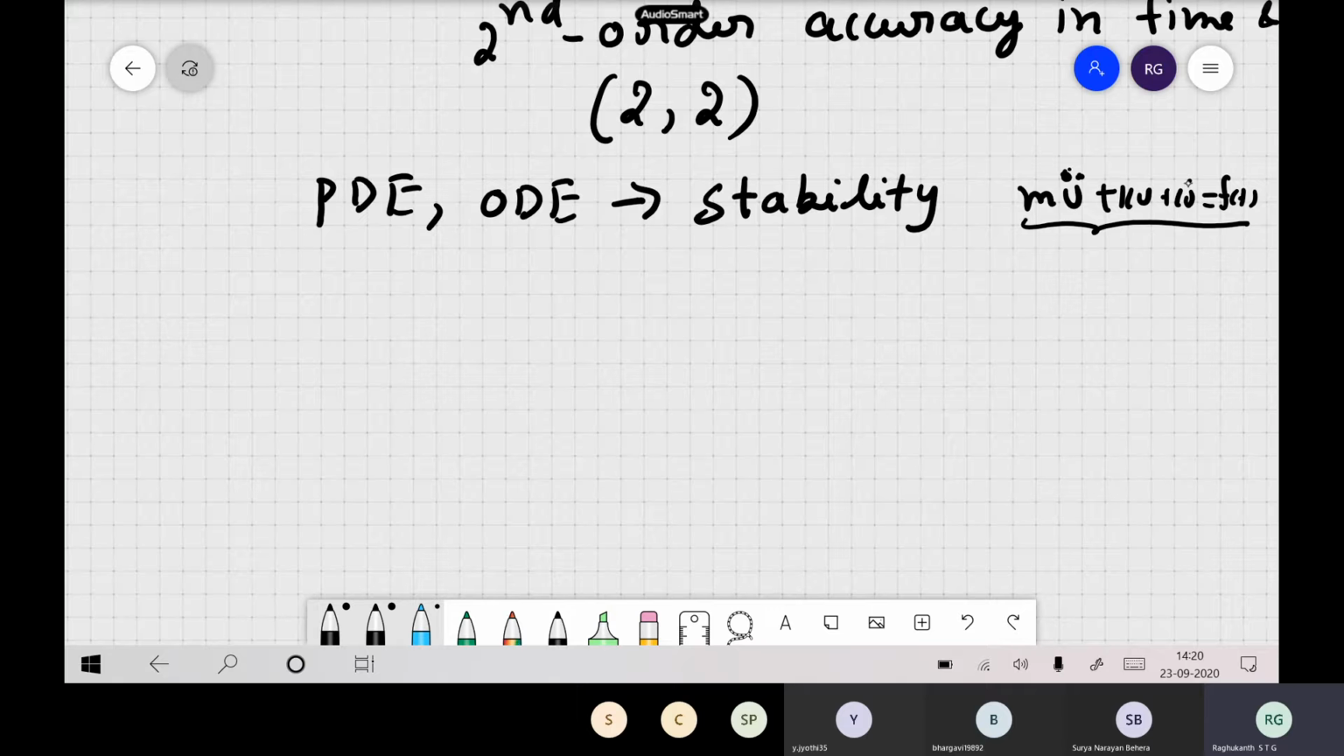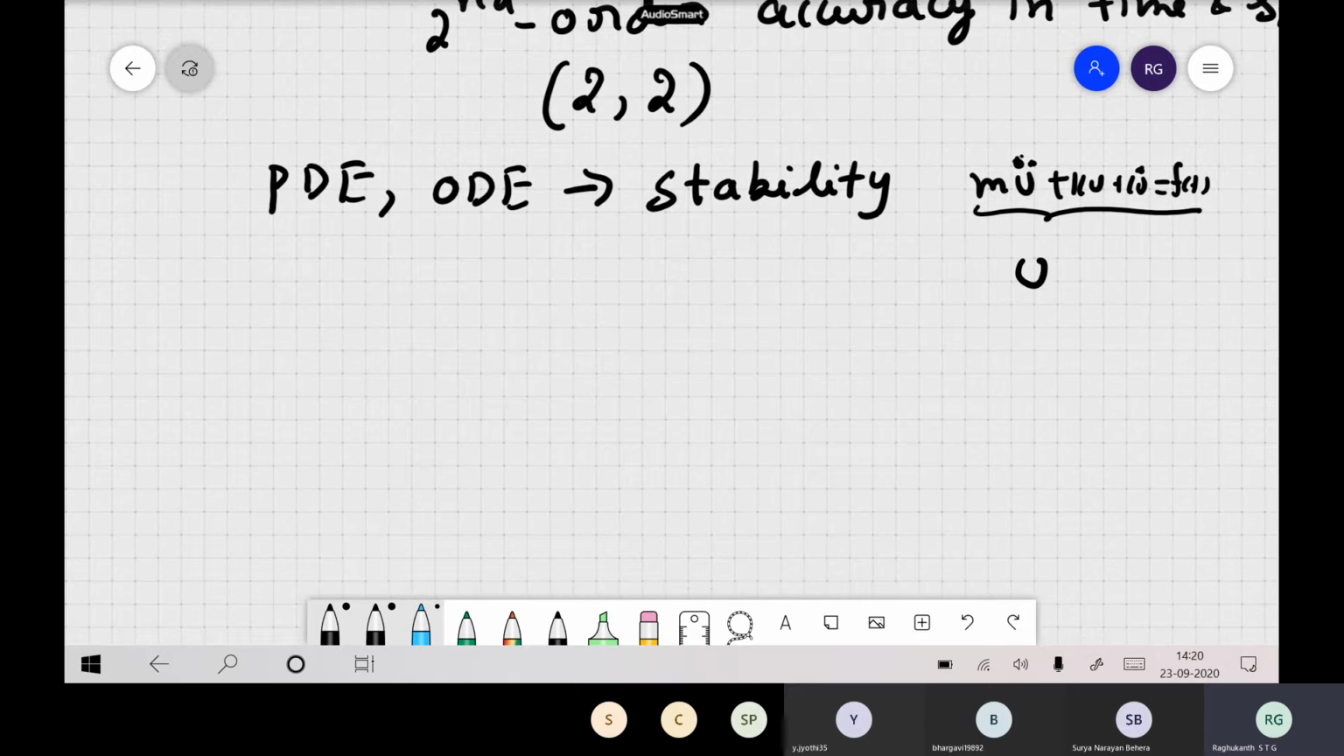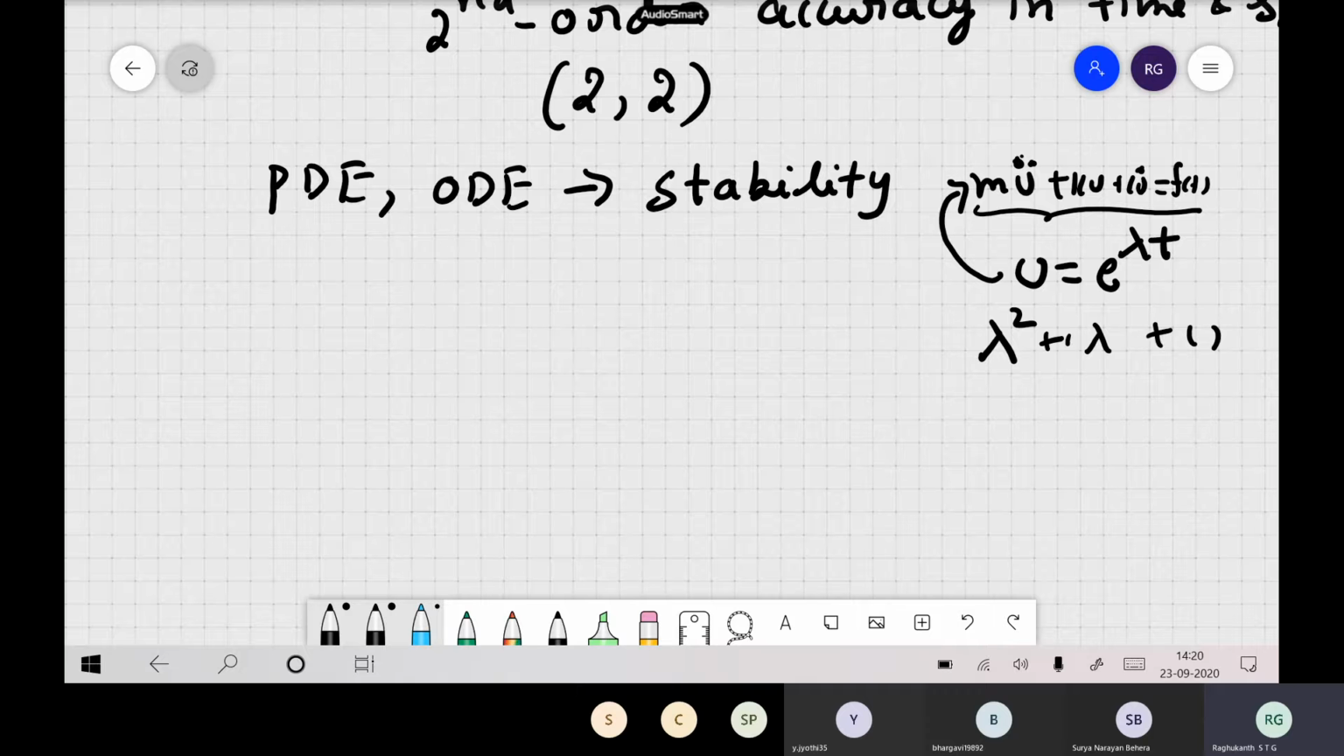In dynamics, you people have already done this, maybe without knowing. If I have any ODE, how do you write the solution in the dynamics class? We substitute u is equal to e to the power of lambda t. You people have done that, right? Now you substitute u in this expression, and you will get an algebraic equation in terms of lambda, some lambda square, some lambda, something like that. Now you solve it and find the roots.